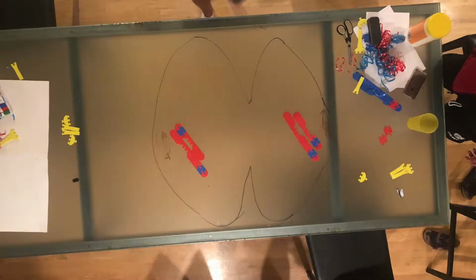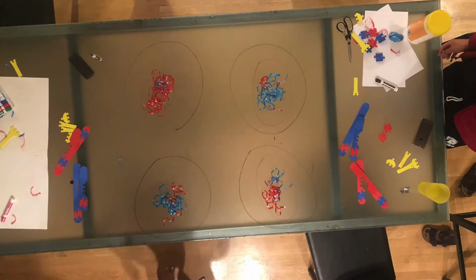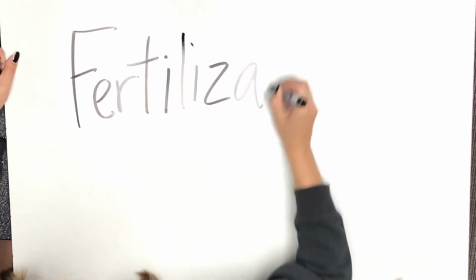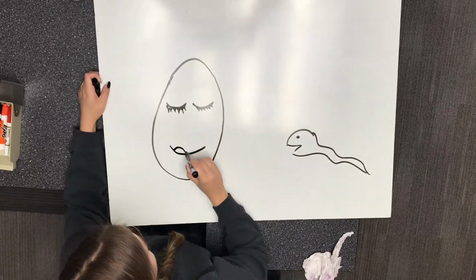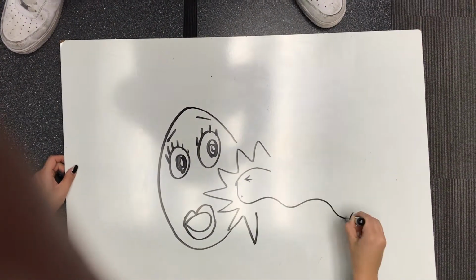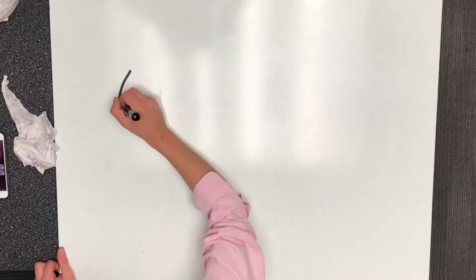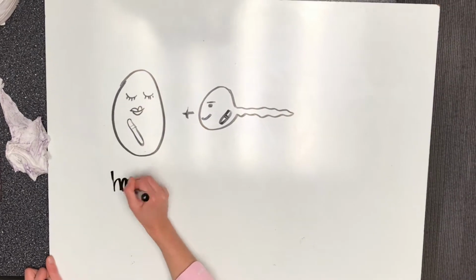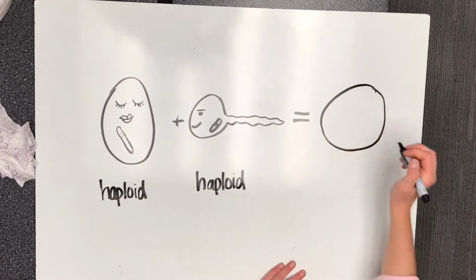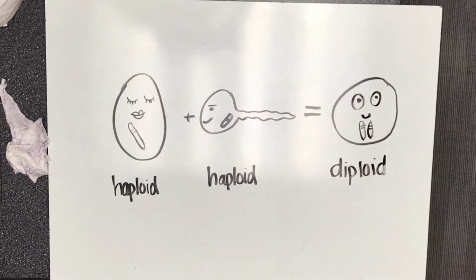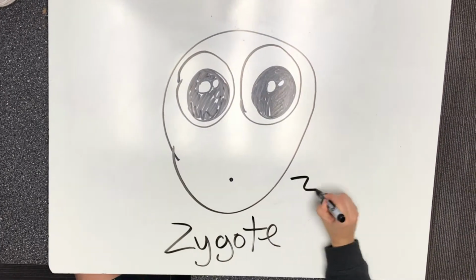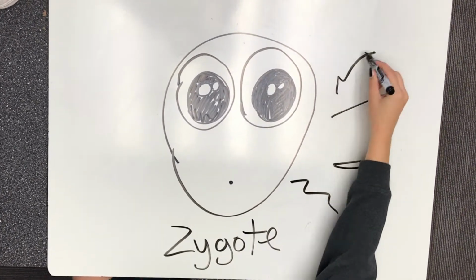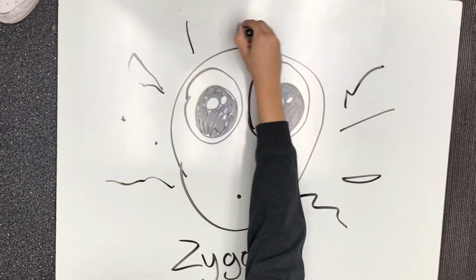Division of the cytoplasm during cytokinesis results in 4 haploid cells. Finally, cytokinesis is performed again. Fertilization occurs when a sperm and an egg combine and their nuclei fuse. Because each of these reproductive cells is a haploid cell containing half of the genetic material needed to form a human being, their combination forms a diploid. The product of fertilization is a cell called a zygote, as you can see in this diagram here.